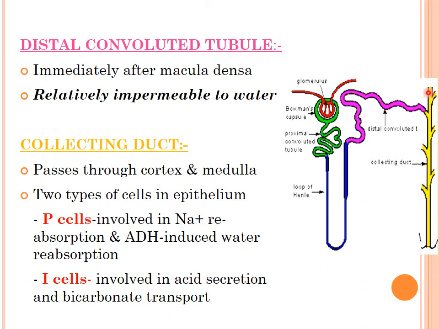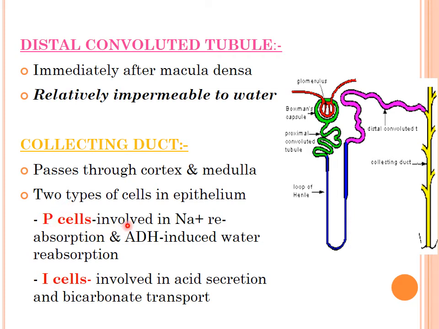Okay, so this portion is present within the cortex, but this portion will lie in the medulla. Now this portion of the distal convoluted tubules and the collecting duct system have two types of epithelial cell. One is known as the P cell and the second is known as the I cell. P is the principal cell, and I means intercalated cell.